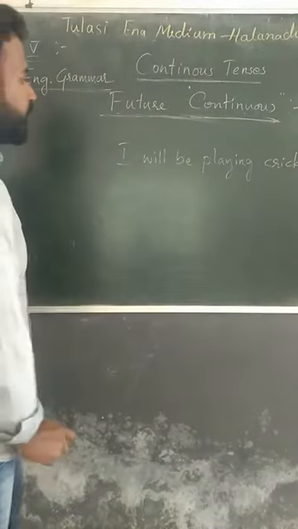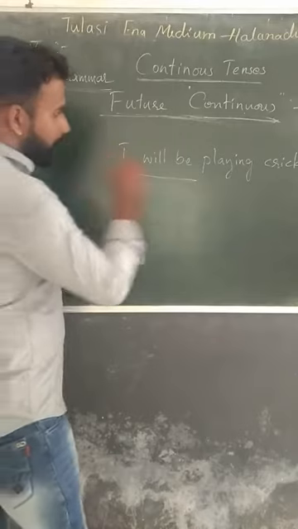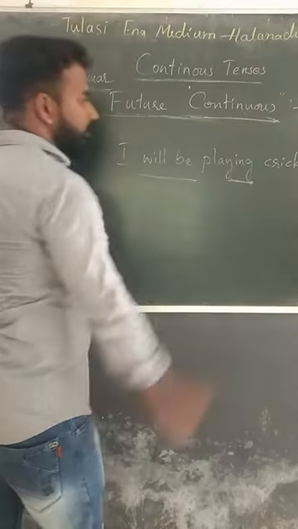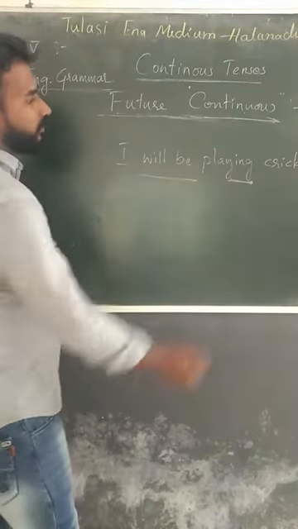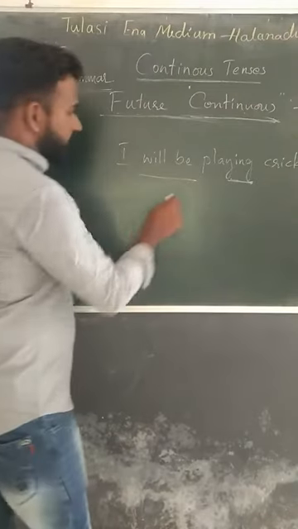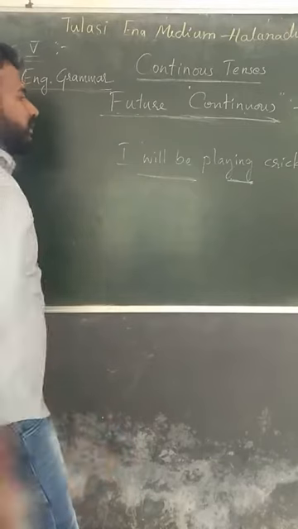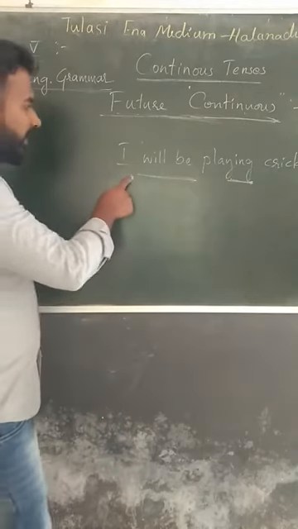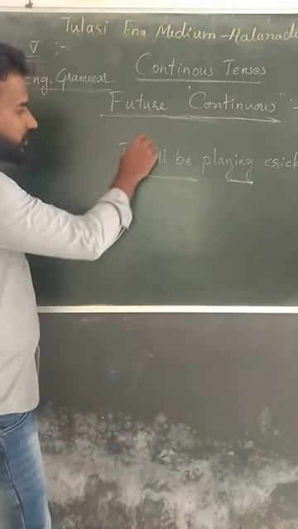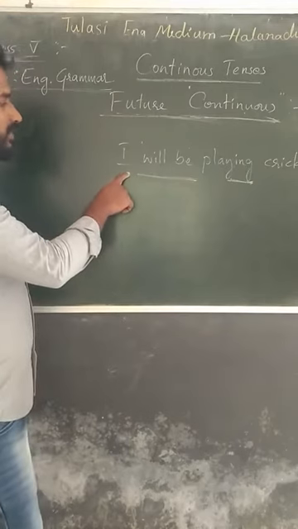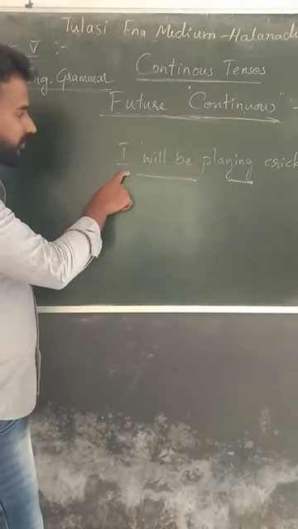cricket. See, will be plus verb plus ing. Ing indicates continuous. Will be indicates future tense. We can't use I am in the future or in the past. Am is usually in the present.